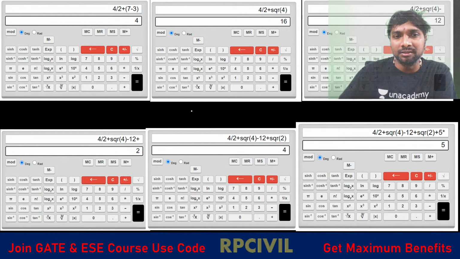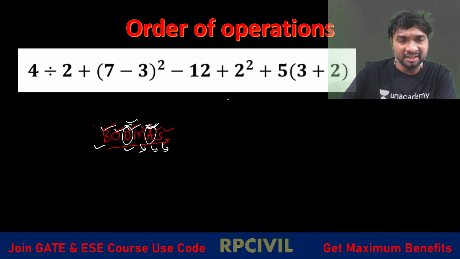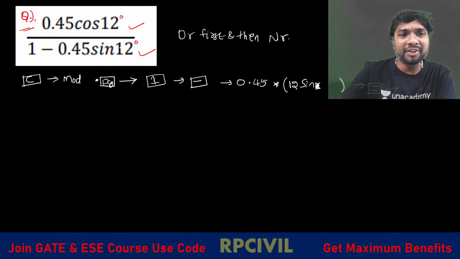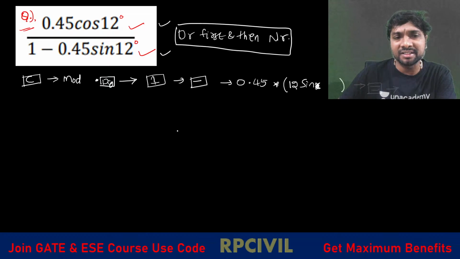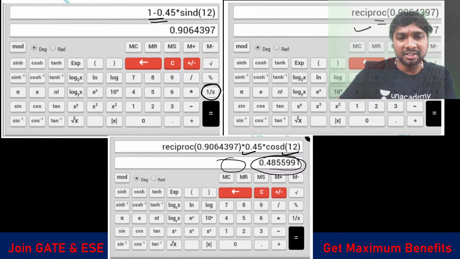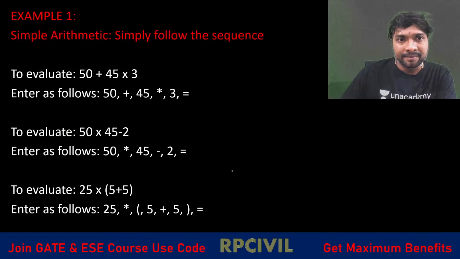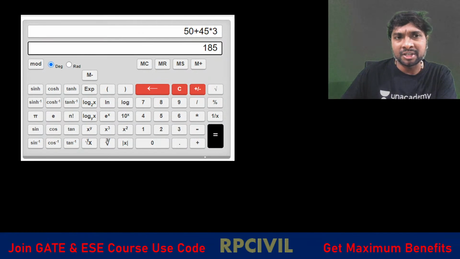Now, this we already saw in the last class, how to do it. This one I have explained here. This is the procedure. Whenever numerator and denominator both have some numbers, it is better to calculate the denominator first and then go for the numerator, right? Denominator first and then numerator. This is the procedure. So these are the key entries, and these are the examples I have mentioned.